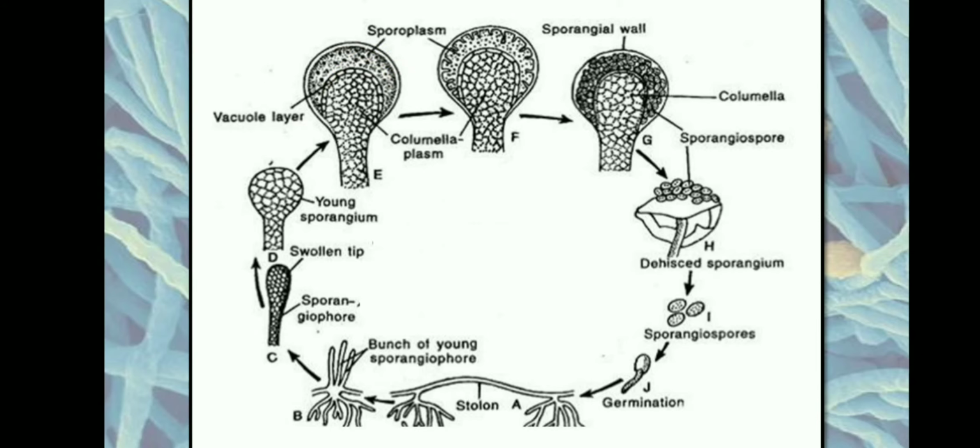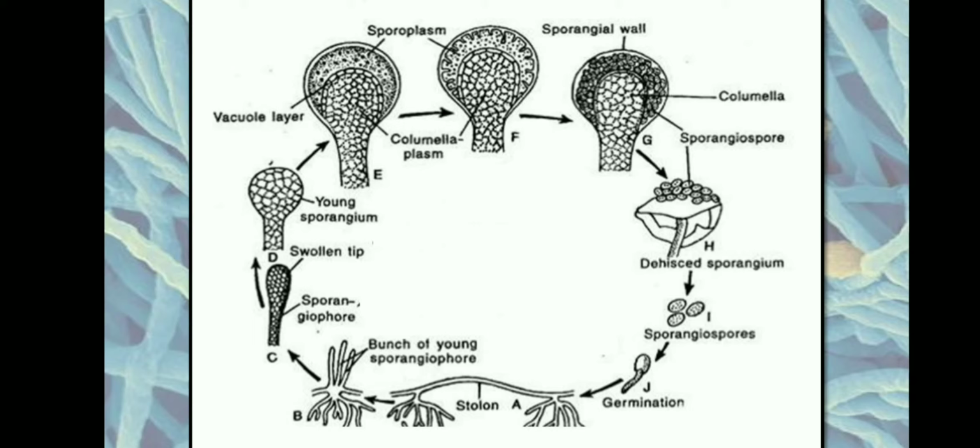The cytoplasm present in the columella region is called columella plasm, and the cytoplasm inside the sporangium is called sporoplasm. The nucleus has migrated towards the columella and later reaches the sporoplasm, where it will start dividing mitotically to produce numerous nuclei.